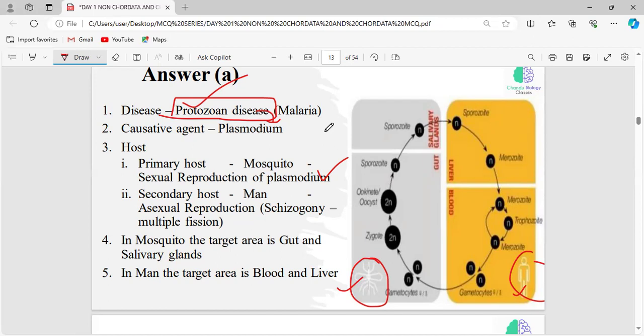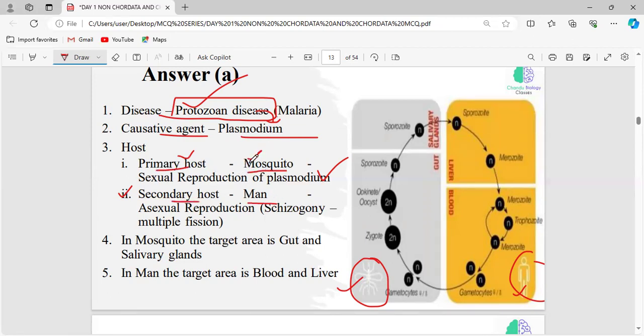And which species is causing blackwater fever? We have four different species: Plasmodium vivax, Plasmodium ovale, Plasmodium malariae, and Plasmodium falciparum. Of these four species, which is going to cause blackwater fever? Exactly the same species, Plasmodium falciparum, right? And this is the causative agent, that is Plasmodium. In this genus, we have four different species, and we have two different hosts, so we can call this Plasmodium digenetic in nature. The primary host will be the mosquito, the secondary host will be man.